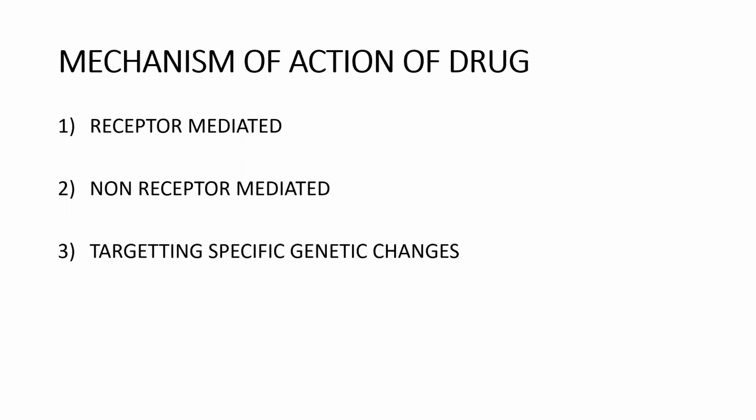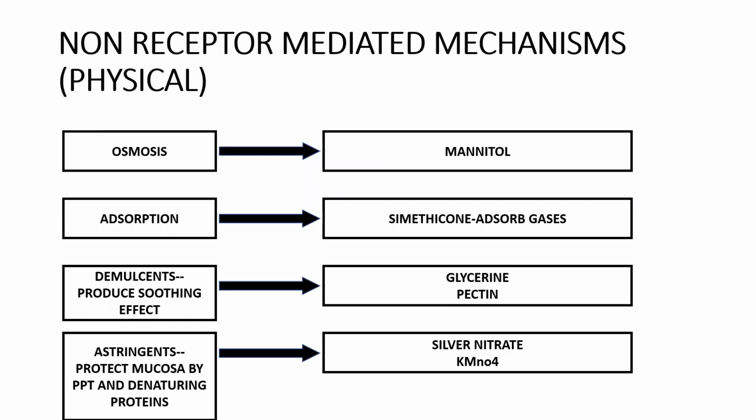In non-receptor mediated type of actions, we have two things. One is physical and second one is chemical. First, we will see how the drugs act in a physical way. Next, we will see how drugs act in a chemical way. So here I will be saying just what are the physical processes, that is osmosis, adsorption, demulcents, astringents, and what are the examples. I told you, right? For as of now, you just remember the drugs in your complete pharmacology subject. You will be getting all these drugs here and there.